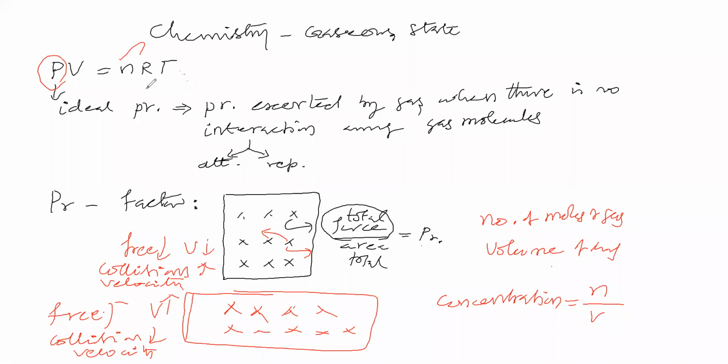The concentration formula is number of moles by volume of the gas. This concentration term is molarity. For concentration, many types exist: normality, molality, mole fraction, and so on. Generally we use molarity, so we have taken molarity as the concentration term. For molarity, the formula is number of moles by volume of gas. So that is what ideal pressure is.